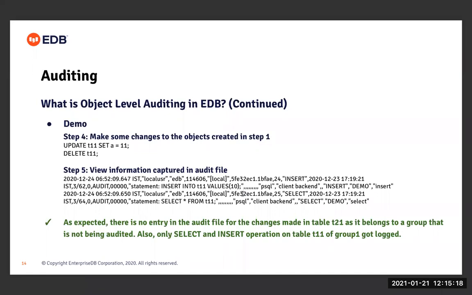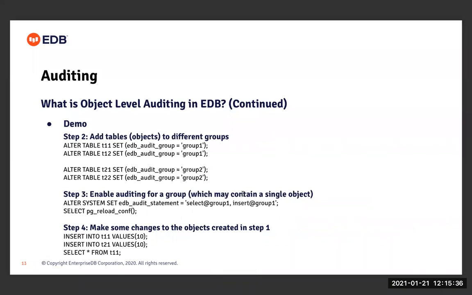So if I see the information captured in the audit file, I can see that the insert operation on table T11 got captured, as well as the select operation on table T11. Other SQL statements were just omitted from the audit file, right? Because if you see the configuration parameter that we have set here in step 3, it says that only the select and insert operations on the tables which belong to group 1 should be audited, right?